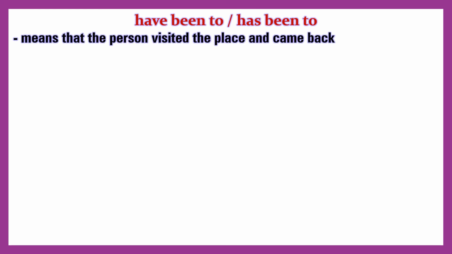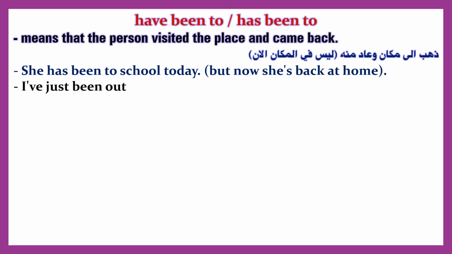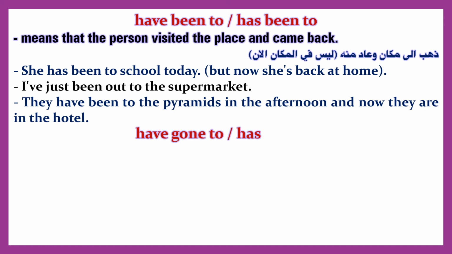Have been to, has been to, means that the person visited the place and came back. She has been to school today, but now she's back at home. I've just been out to the supermarket. They have been to the pyramids in the afternoon and now they are in the hotel.